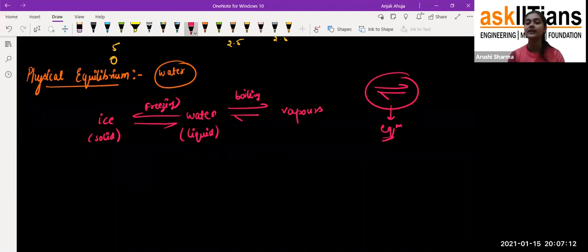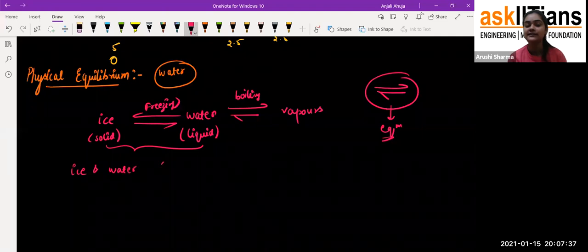So, students, the equilibrium would be there at the point when water is converting into ice, or ice is converting into water, and you will find at one point that the amount of water will be equal to the amount of ice formed. So that's the physical equilibrium, students. For example, if I talk about the ice and water equilibrium, we'll say it is a solid-liquid equilibrium.